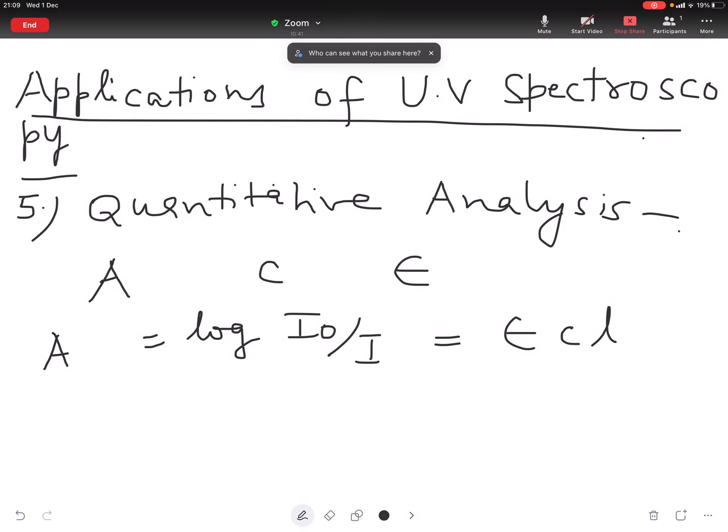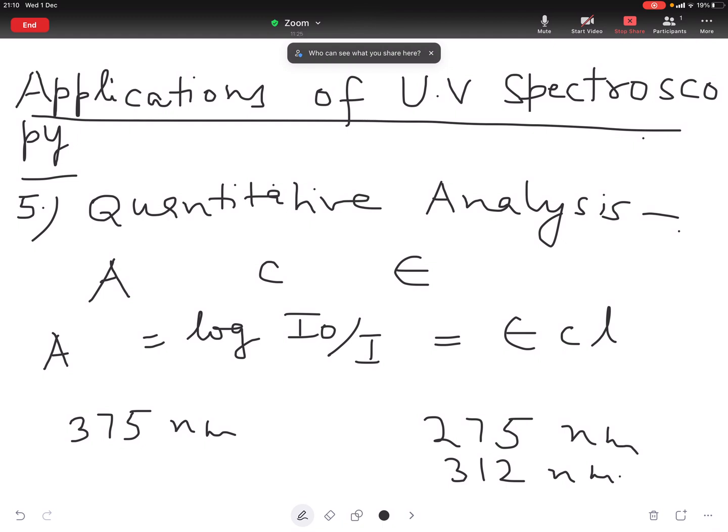if we want to estimate the mixture of anthracene and naphthalene, UV spectrum of ethanolic solution of anthracene, it absorbs at 375 nanometers. If we take anthracene and make its solution in ethanol, it absorbs at 375 nanometers, and this is well above the principal absorption bands of naphthalene at lambda max 275 nanometers and 312 nanometers.